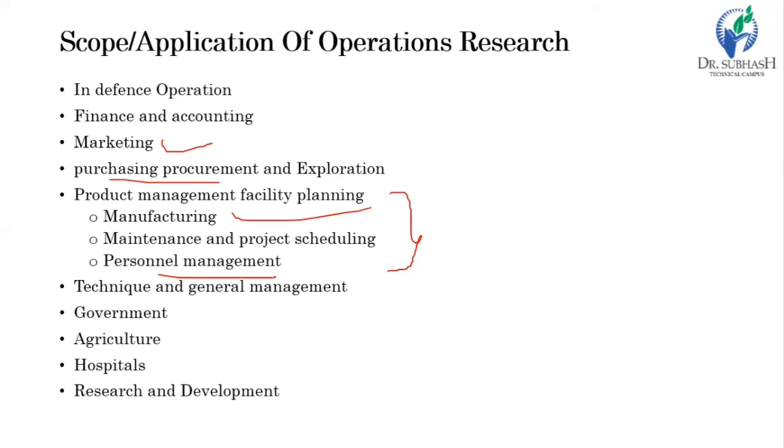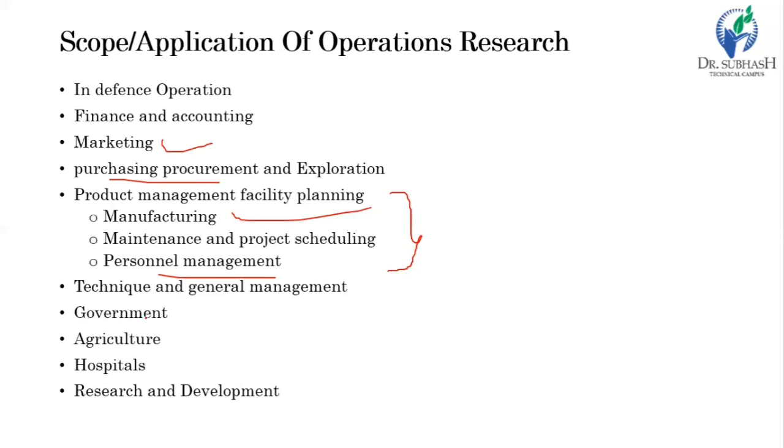So as per the requirement of the manager, deputy manager, assistant manager, and supervisor, allocation of all this personnel. Then negotiation in a bargaining situation, skills and wage balancing, scheduling of training programs to maximize skill development and retention.